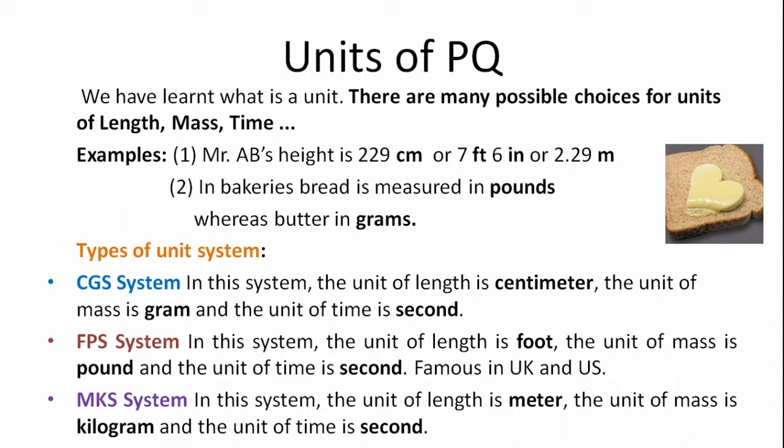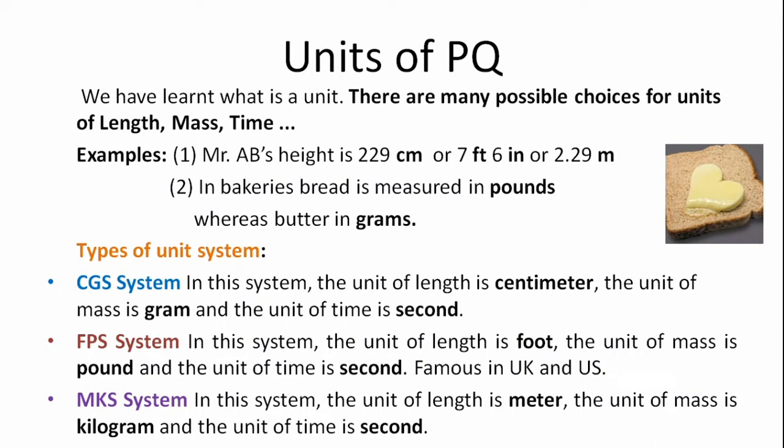In bakeries, bread is measured in pound unit, whereas butter in grams. So that's why we have different and many possible choices for units.